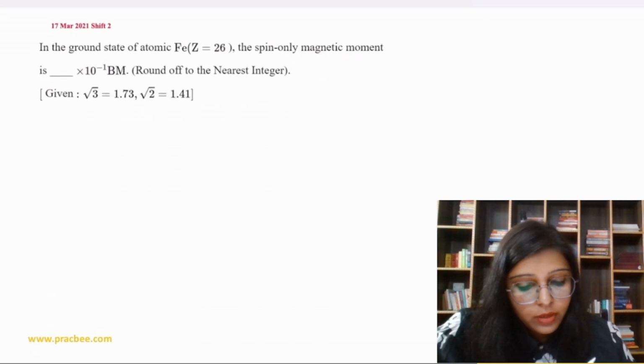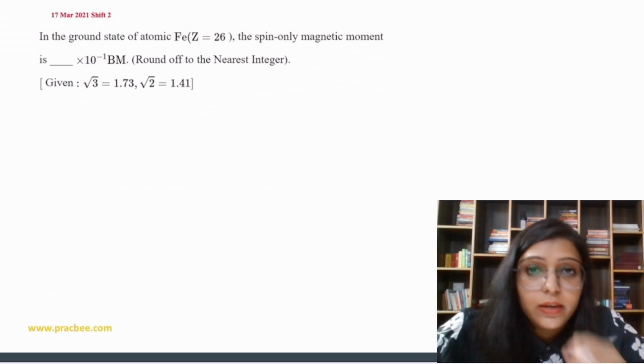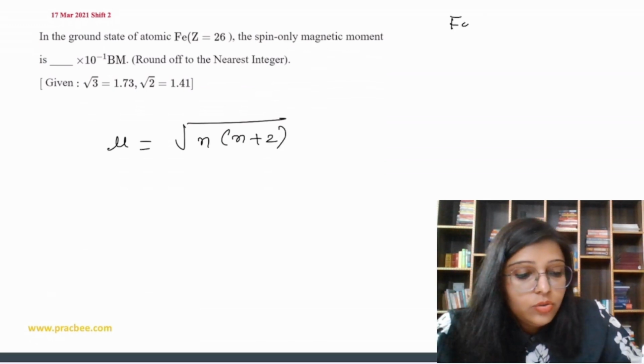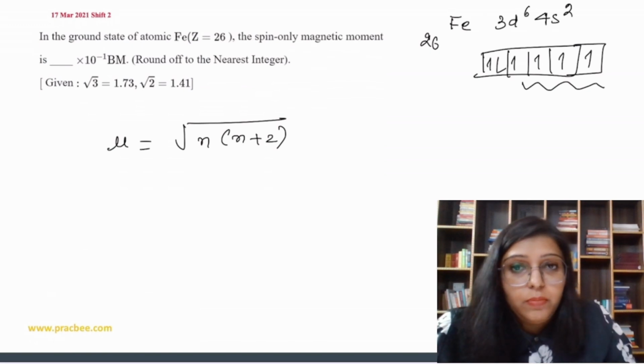Now the question says: for the ground state atom with atomic number 26, the spin only magnetic moment is, so we have to calculate the spin only magnetic moment. It is under root n(n+2). For 26 the configuration is 3d6 4s2. When you fill electrons in 3d6, 1 2 3 4 5 6, we have 4 unpaired electrons.